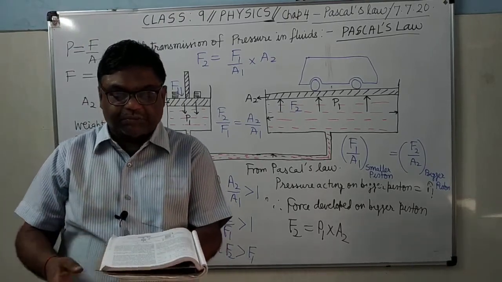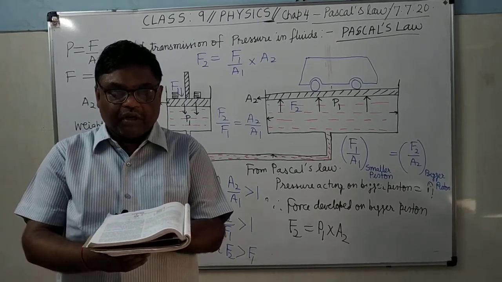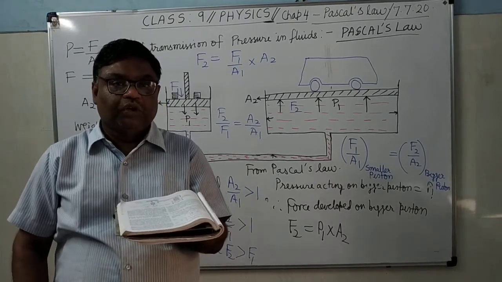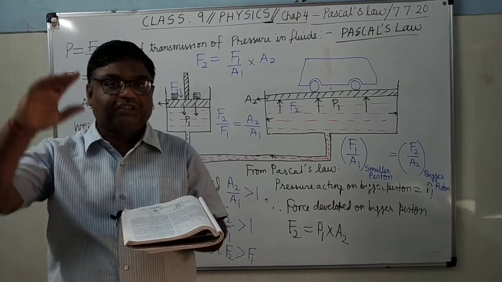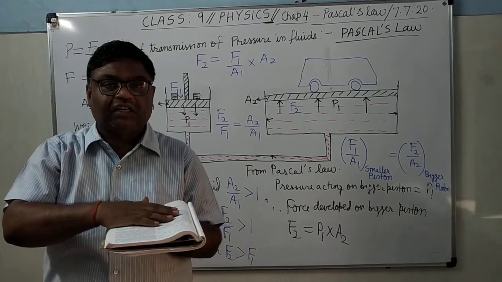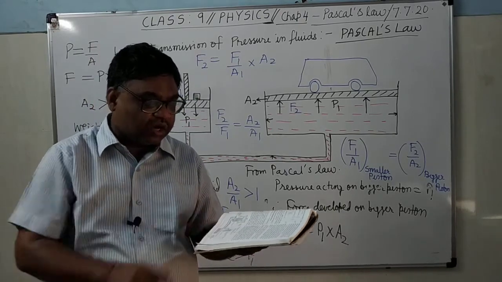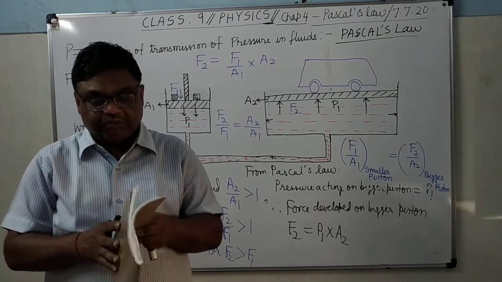What will happen when it rises up to that fixed roof? Those cotton bales will be compressed between the roof and the piston. Their air will be removed. Here, where are you applying the effort? On the smaller piston.